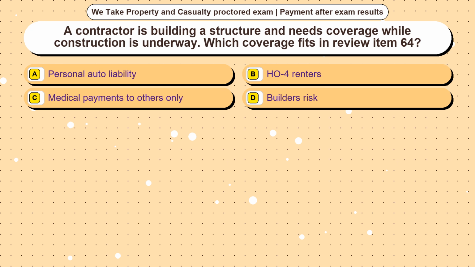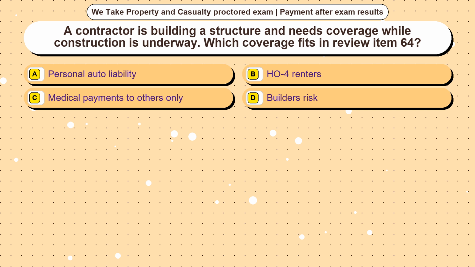Question 9. A contractor is building a structure and needs coverage while construction is underway. Which coverage fits in review item 64? Option A, personal auto liability. Option B, HO4 renters. Option C, medical payments to others only.